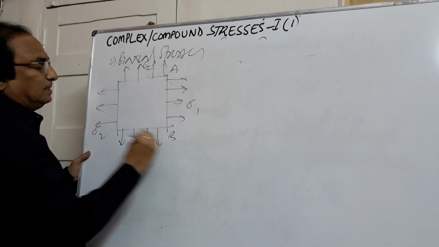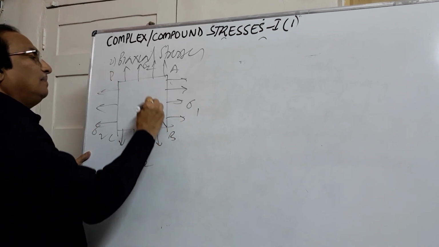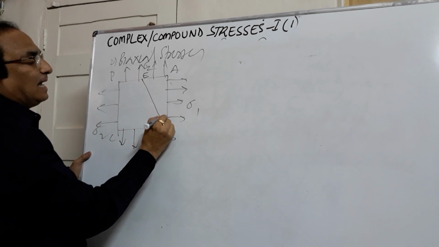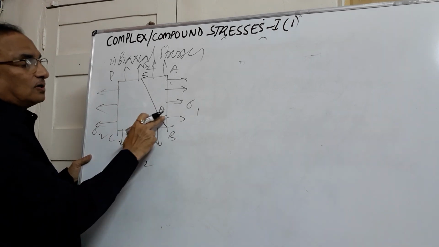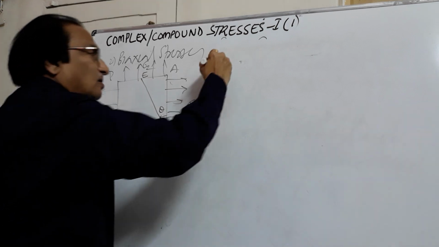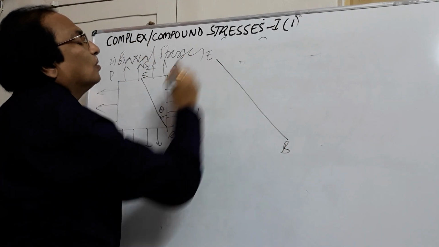ABCD is a rectangular element. I want to find out on a plane BE, which is making an angle of theta with the horizontal, with the x face. This is my x face. Now if I separate out this line BE, it will be very simple for you to draw.